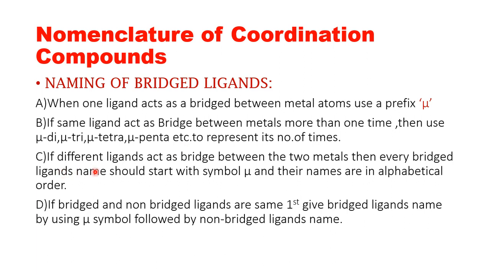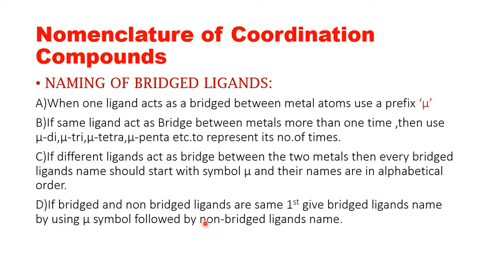Suppose different ligands act as bridges between two metals, then every bridged ligand should start with the symbol mu, and all those ligands should be in alphabetical order. So if the same ligand is present, then you will write mu di, tri, and so on, based on the number of times the ligand is repeated. If different ligands are present as bridges, then you will start with mu and name them alphabetically. So for each bridged ligand, you will write one mu.